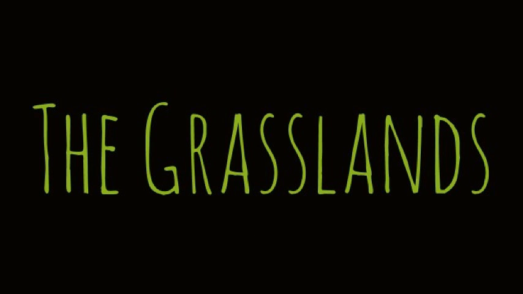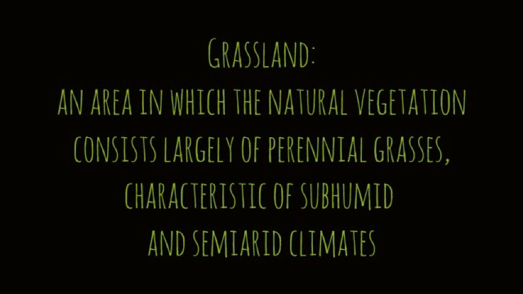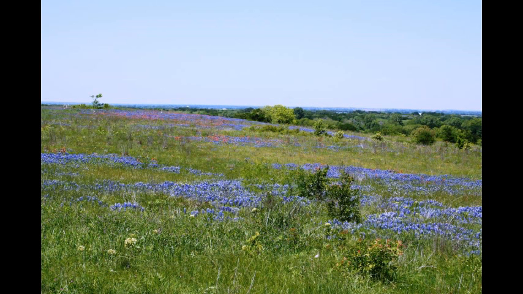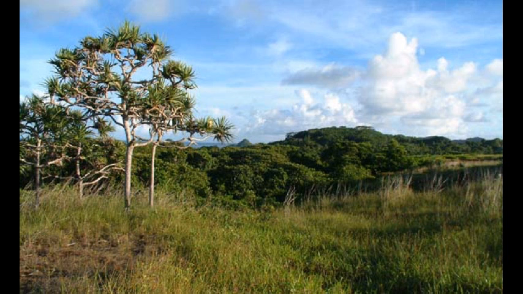About 1/4 of the Earth is covered by grasslands. This biome can be found on every continent except for Antarctica. Grasslands have open landscape with widely spaced trees and very little bush, and have some of the darkest, richest soils in the world. There are 4 different types of grasslands: prairie, steppes, savannas, and pampas.